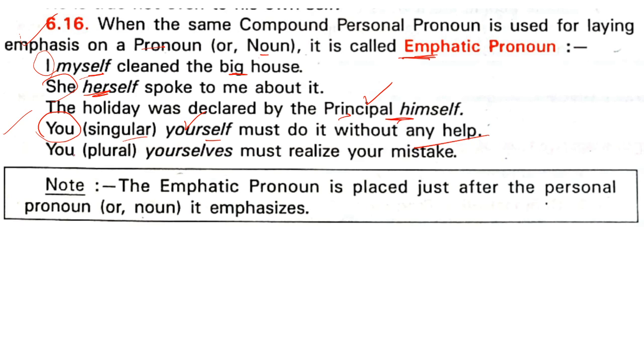We are talking of pronouns, you know, those words which are used in place of nouns. You plural over here, yourself must realize your mistake. Note the emphatic pronoun is placed just after the personal pronoun. Okay, like for example, this is you yourself.